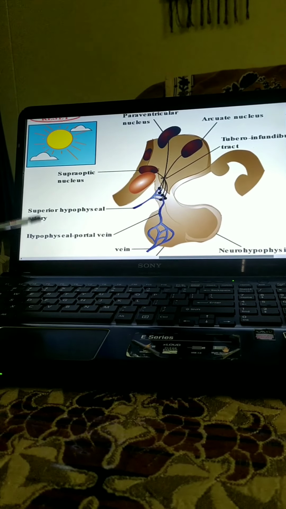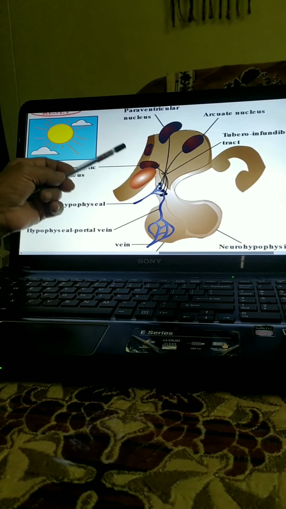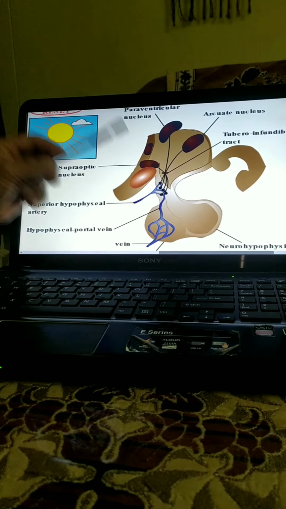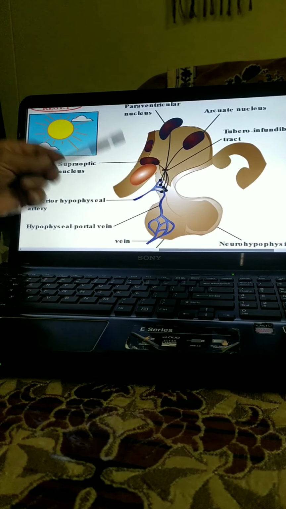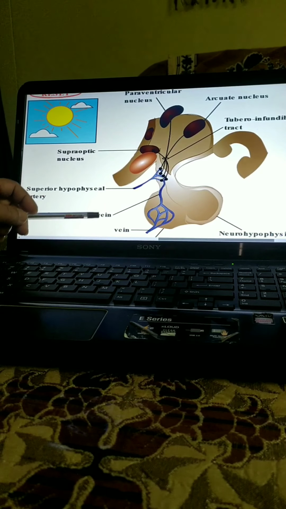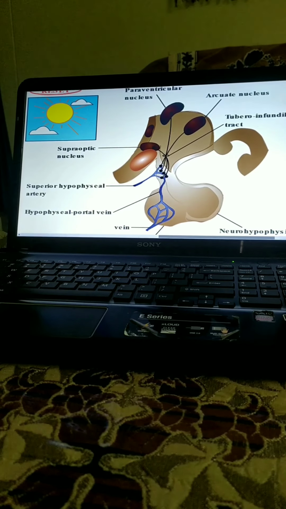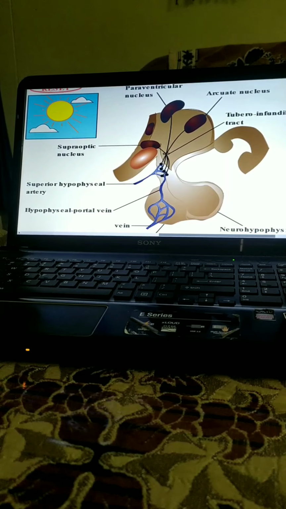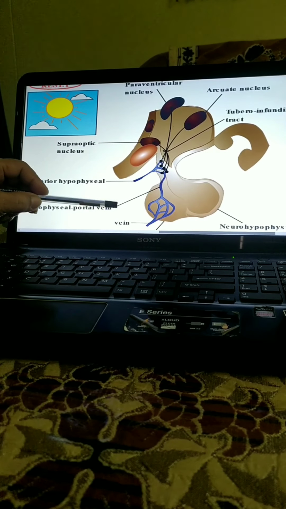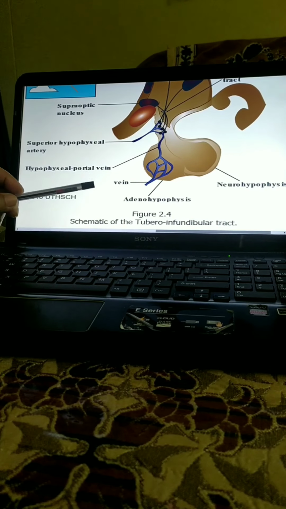The superior hypophyseal artery, on entering near the median eminence, breaks down into smaller capillaries at the base of the median eminence. These capillaries then reunite to form the hypophyseal portal vein. The hypophyseal portal vein descends down the infundibular stalk to reach the adenohypophysis. On reaching the adenohypophysis, or the anterior pituitary, it again breaks down into smaller capillaries. These capillaries then reunite to form the hypophyseal vein.